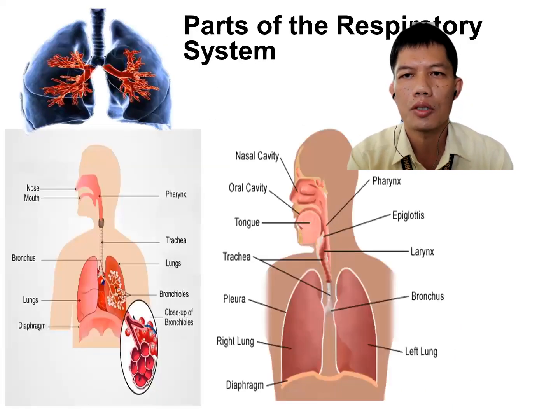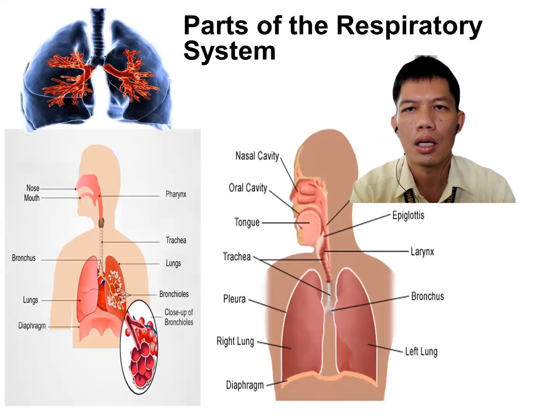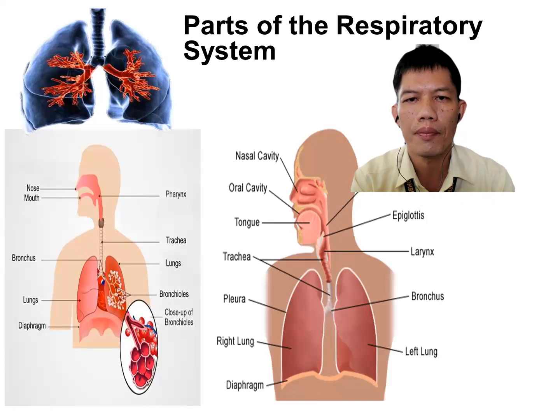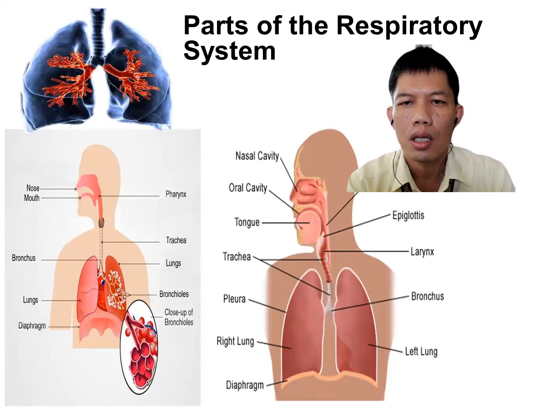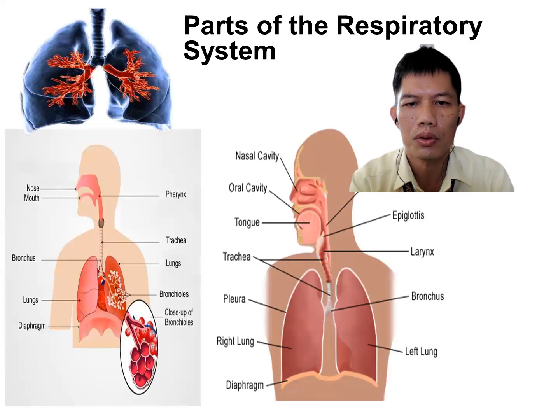The parts of the respiratory system can be seen on your screen. We have the nasal cavity, the oral cavity, the tongue, the epiglottis, the larynx, the trachea, the bronchus, the left lung, the pleura, and the diaphragm.